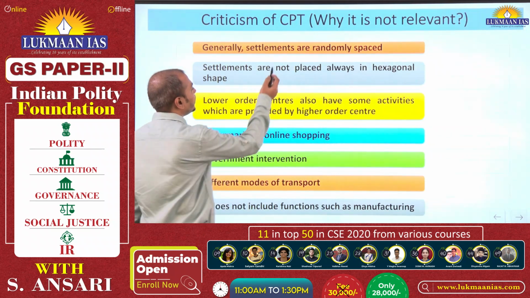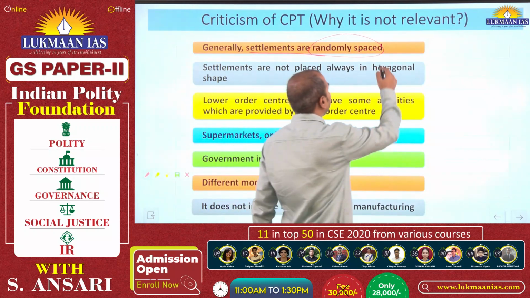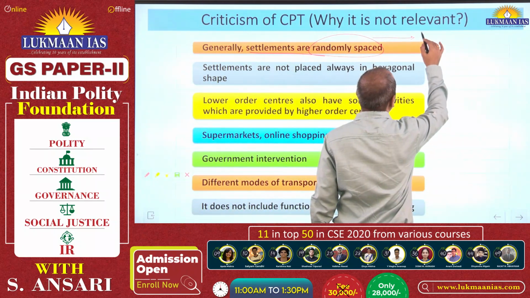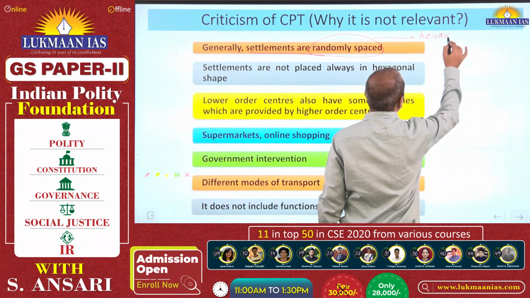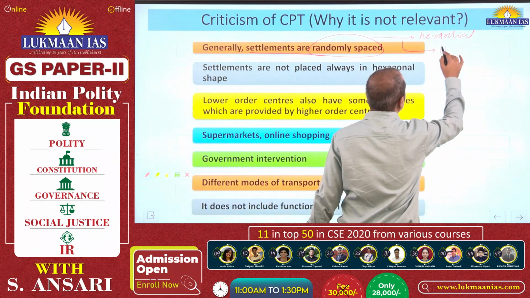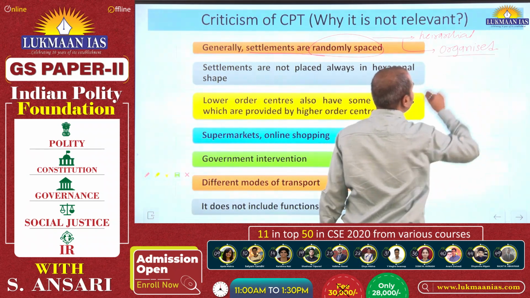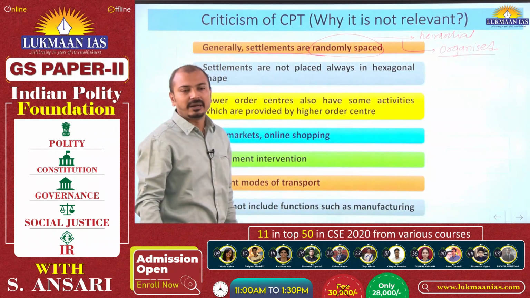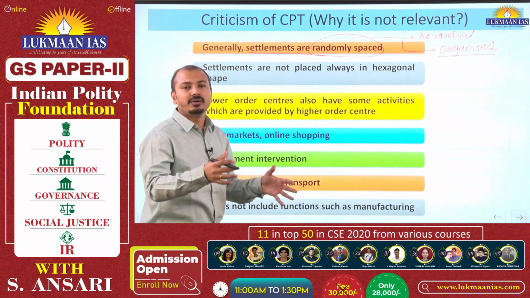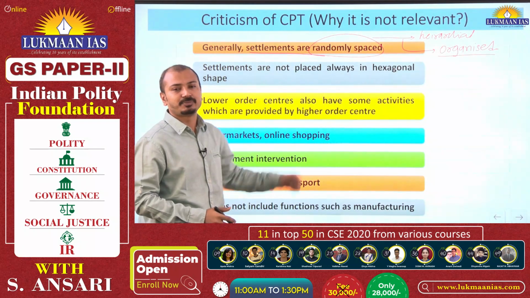In general we know that settlements are randomly spaced, but this particular theory says that there is a hierarchical and at the same time organized way of spacing of these settlements. But in reality, we can say on the ground it is not found, rather it is randomly spaced.